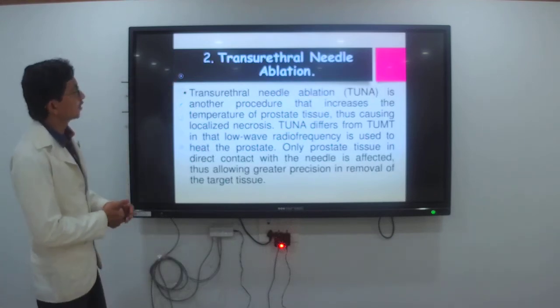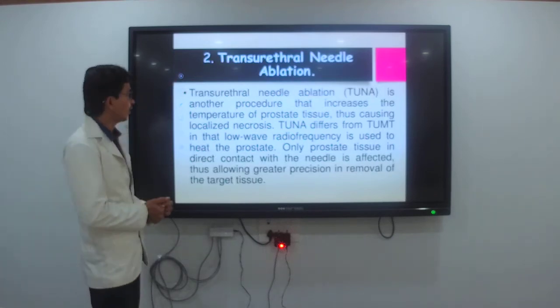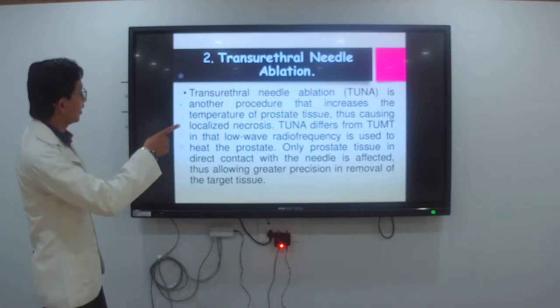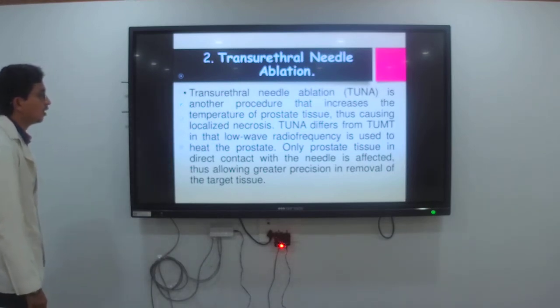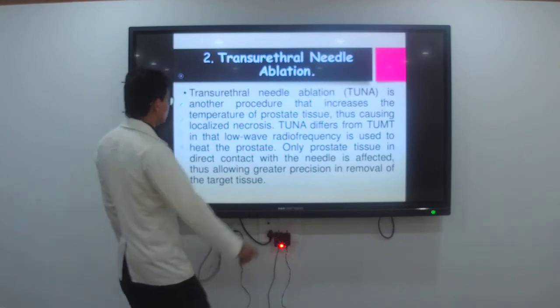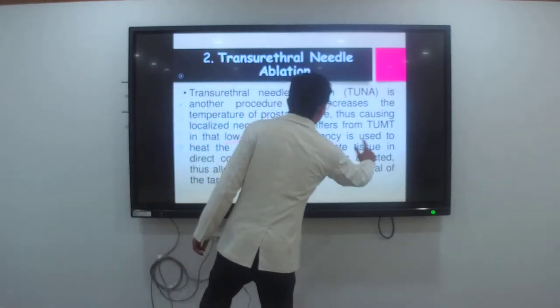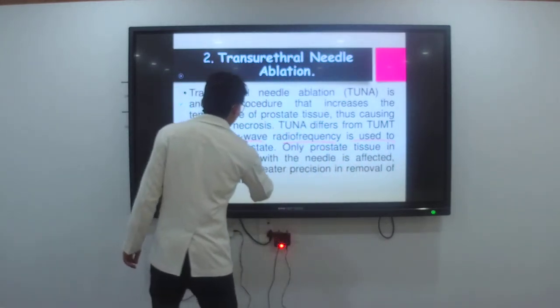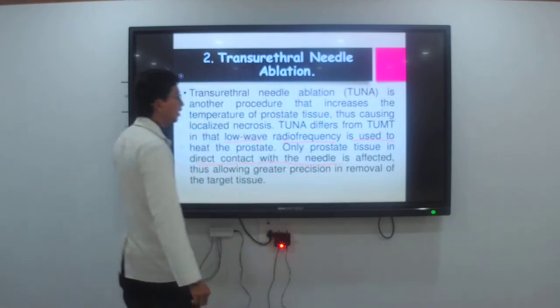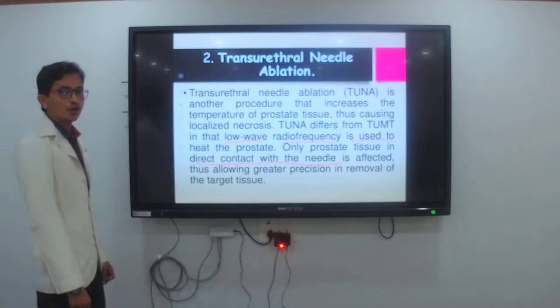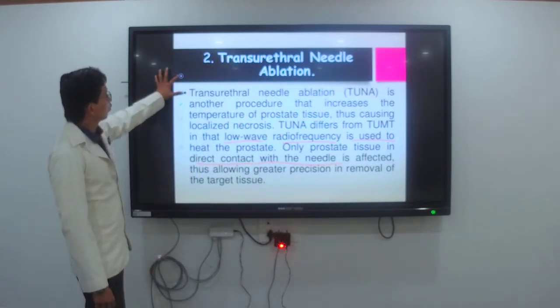Second, transurethral needle ablation, that is TUNA. This is a procedure which uses low wave radio frequency, directed through contact with a needle. Through that you are going to remove the prostate tissue.